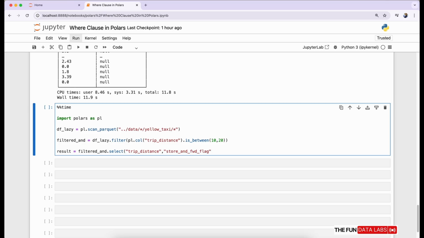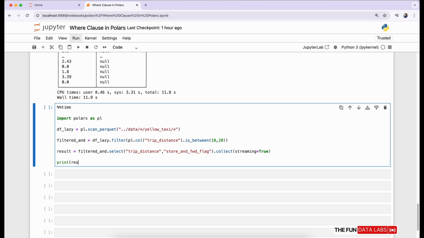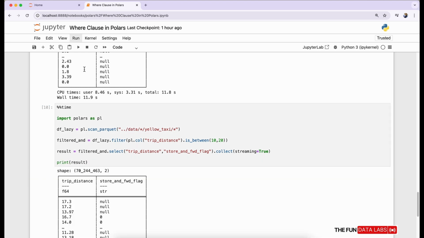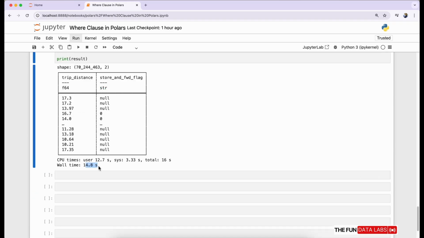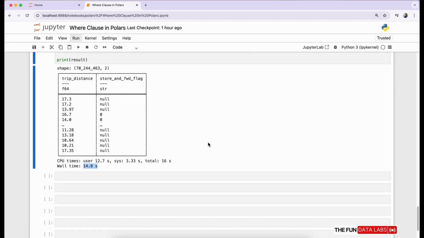Now we can call the collect method for lazy execution. Make streaming equal to true so it does not load all the records into memory at once. Now we can print the result. As you can see, we have all the results available with the filter condition working, and it's taking only 14 seconds to walk over 1 billion records.